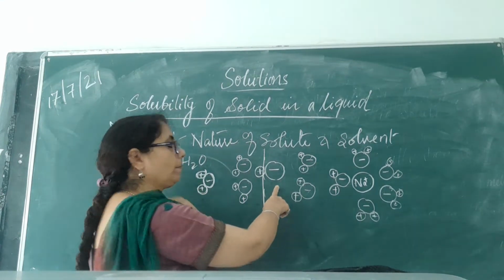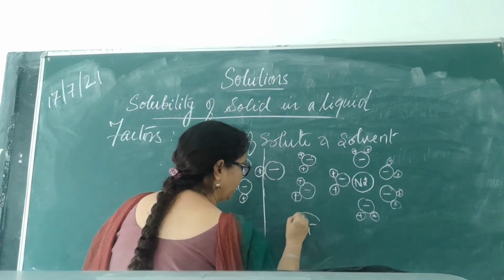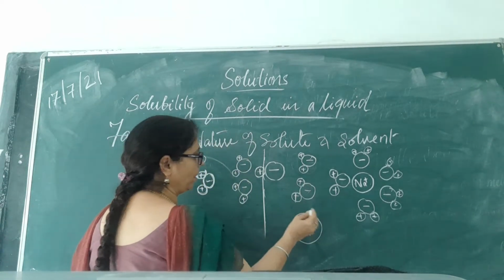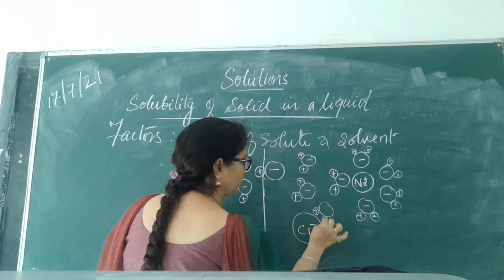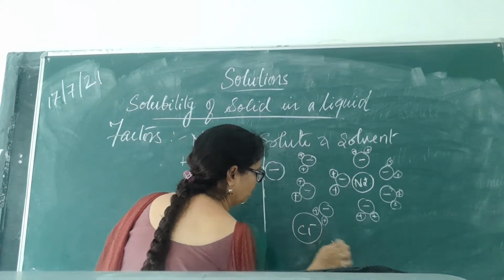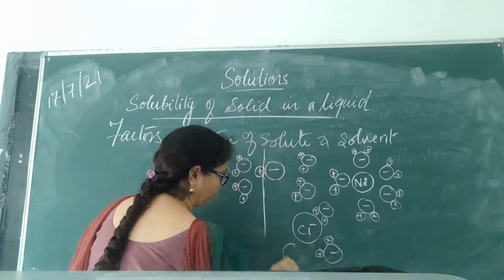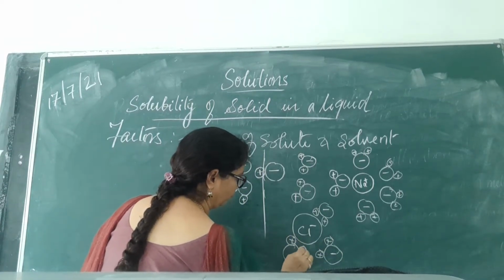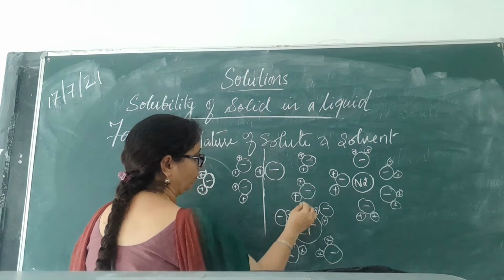Similarly, this is the chloride ion, the negative part, and it is surrounded on all sides by the positive part of the water molecules. Can you see?